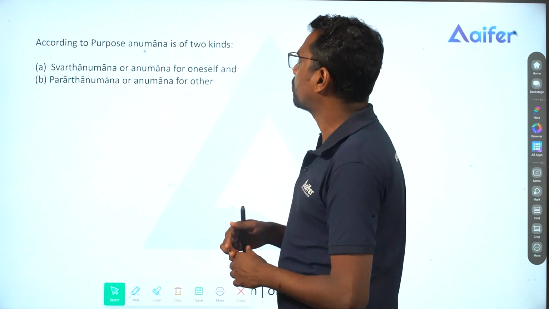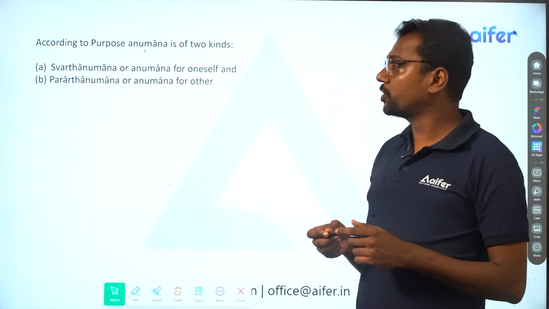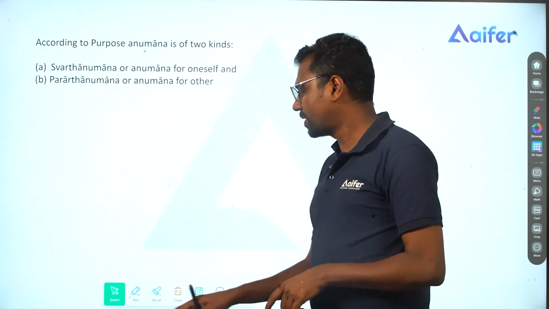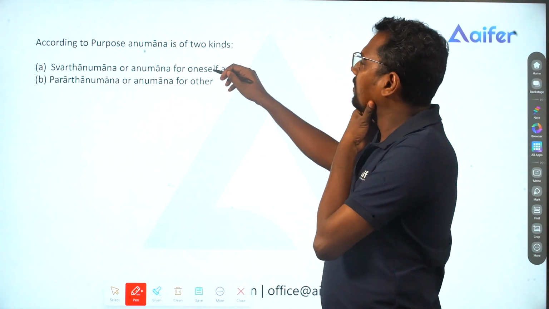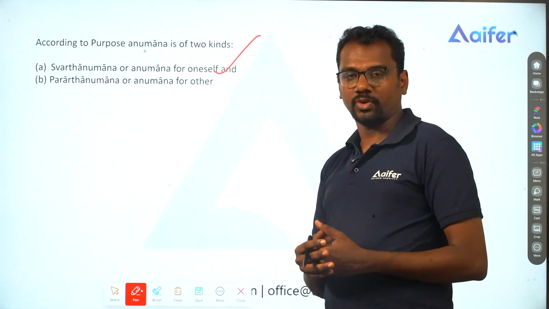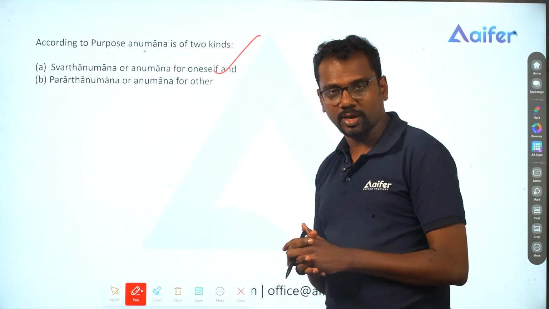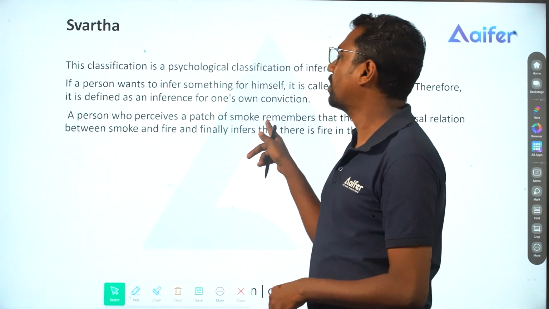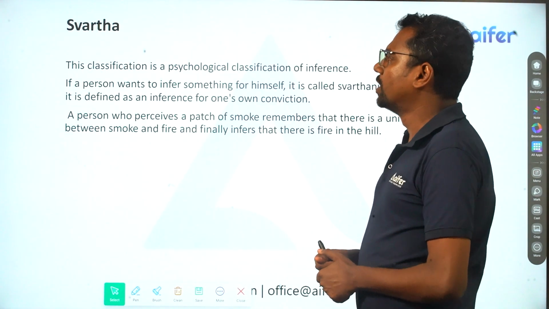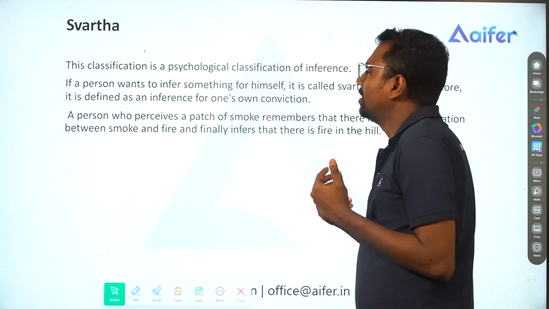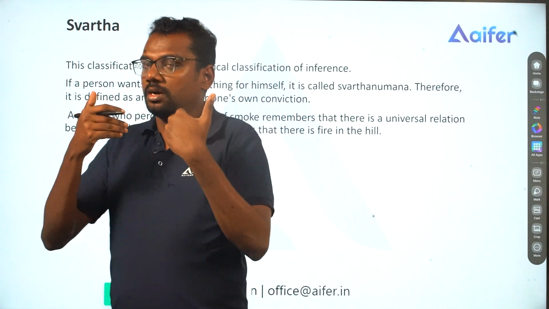We have the first one, according to the purpose, Anumana is of two kinds. Firstly, Swartha Anumana or Anumana for oneself, and next, Prartha Anumana or Anumana for others. Let's try to understand. Firstly, we have Swartha Anumana. Swartha Anumana is when we infer something for convincing oneself.